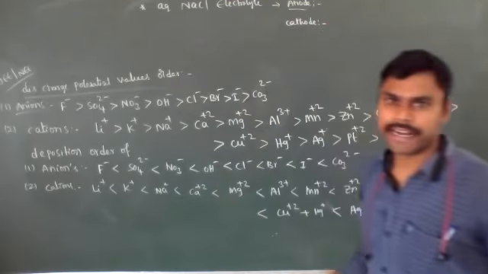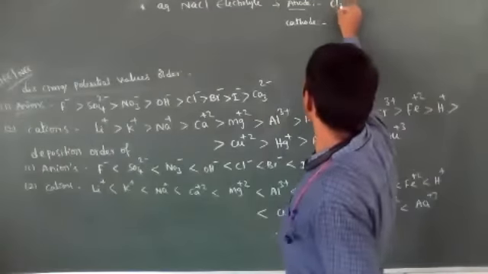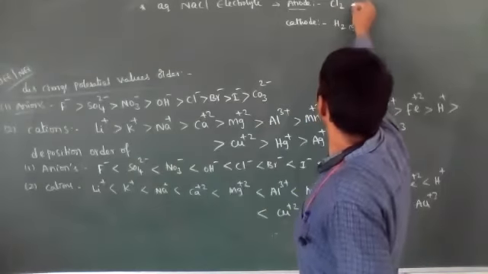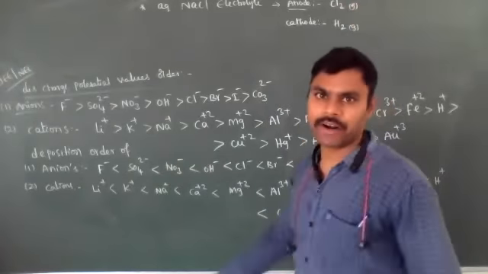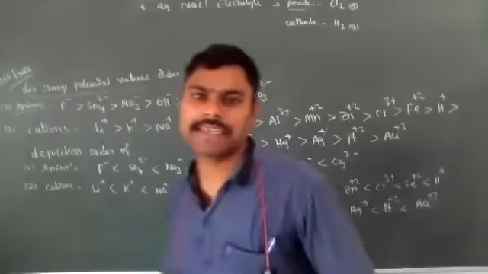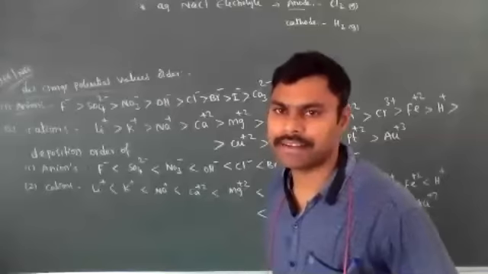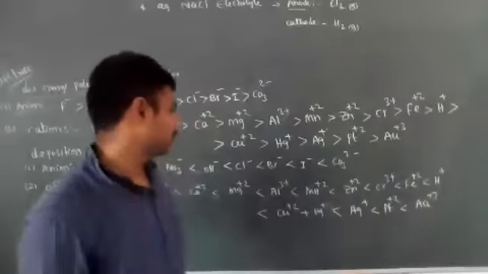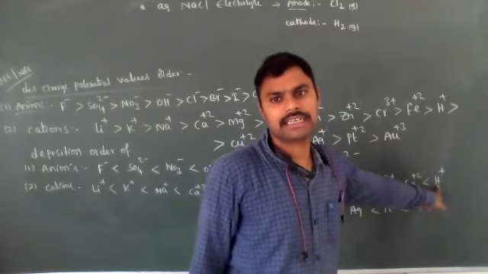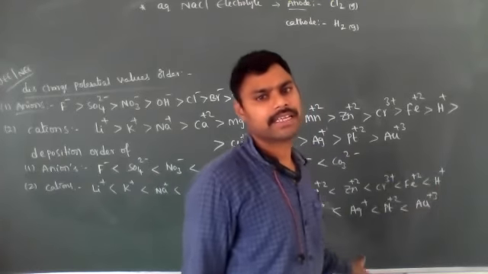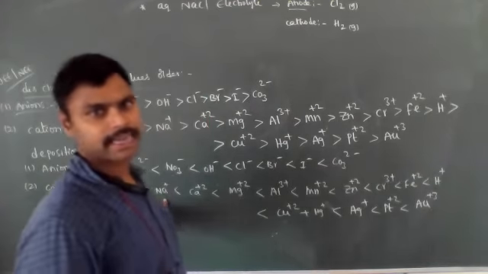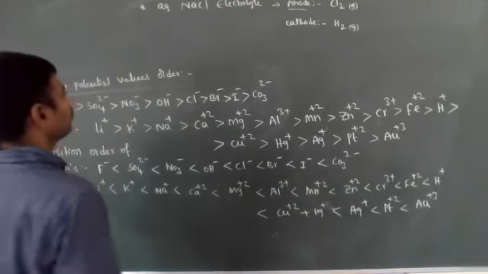At the anode, chlorine gas will be emitted; at the cathode, hydrogen gas will form. These are the products formed at anode and cathode. But NaCl is present. What about Na plus ions? Compare Na plus ions and H plus ions. H plus ions' discharge potential is very less when compared with Na plus ions. That's why H plus ions can be reduced very easily.